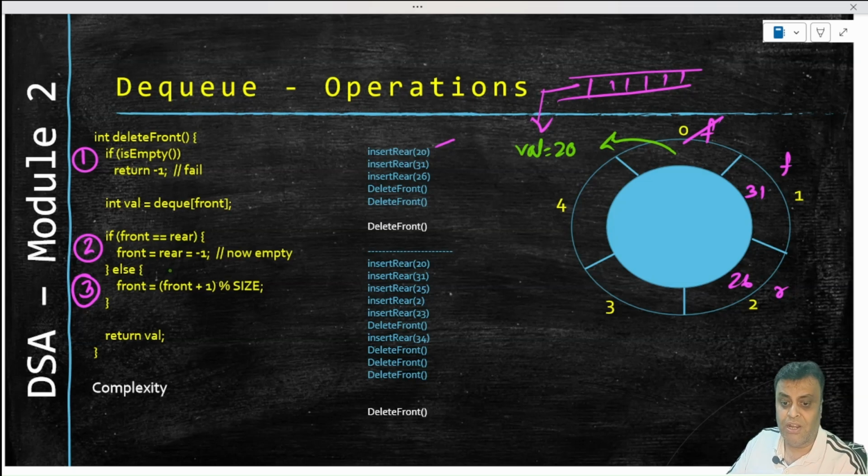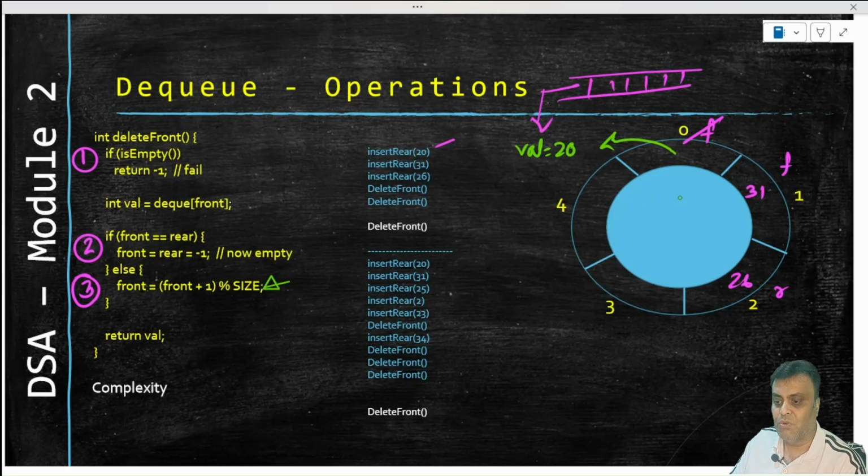Front is not equal to rear, so front will increase by 1, and that's what has happened. Modulo size will come into play only when front crosses 4. We have seen earlier why modulo size is necessary, so I'm not going to check that again. Front keeps on moving, and once it hits 4, it has to become modulo size in order to go to 0. That's the essence of this particular line.